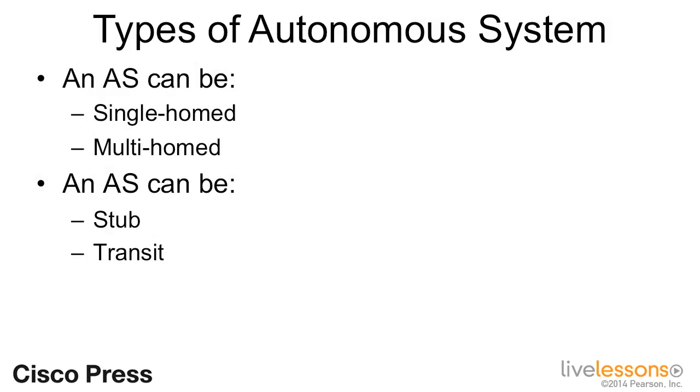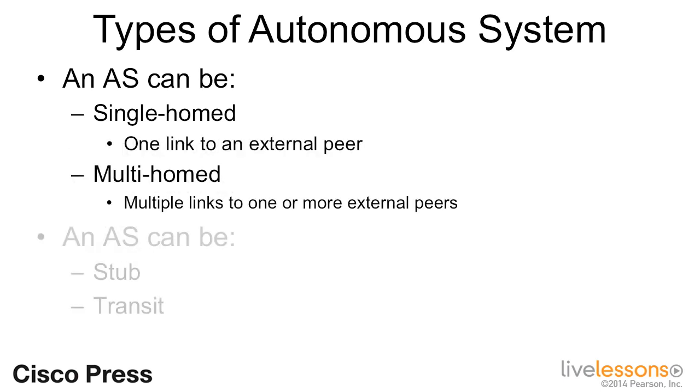Let's first look at autonomous system types. An AS can be either single-homed or multi-homed. It can also be either a stub or a transit autonomous system. Single homing means that there's only one link to an external peer. Multi-homing means that we have multiple links to one or more external peers.